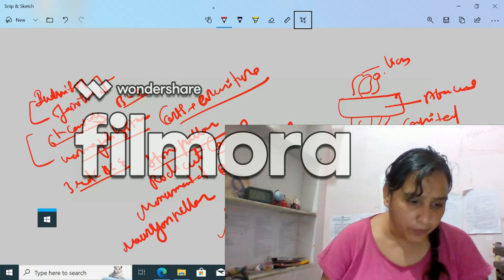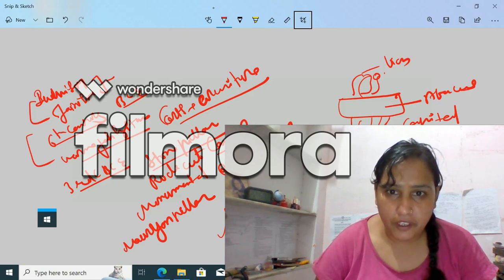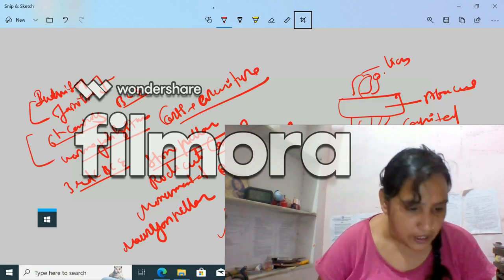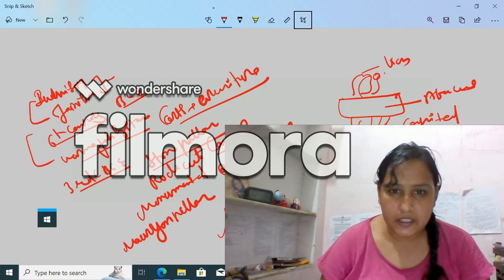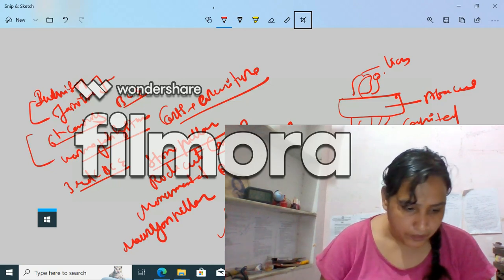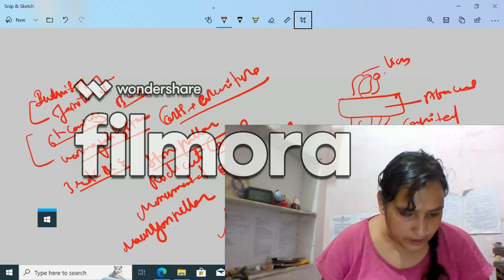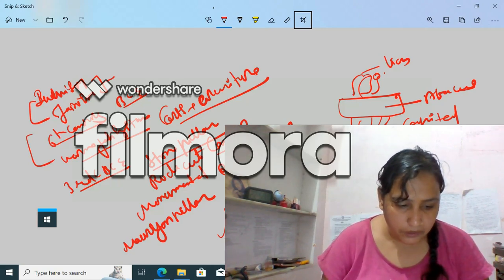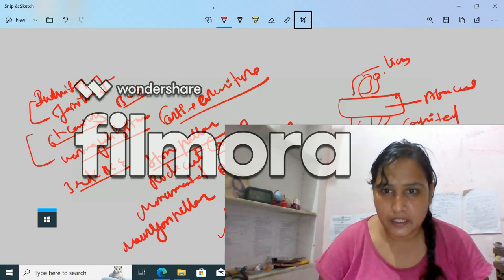So what are the important parts of the pillar? First was the crowning animal, second was the abacus. The abacus was generally square or plain in shape, and circular or decorated also. Third is the capital. The capital has the design appearance of an arched bell, and lotus petals are also there.